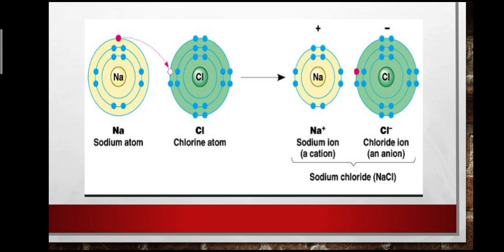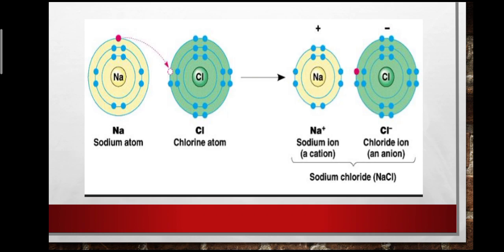Which is the easy process? Losing 1 is the easy process. Come to the chlorine case, atomic number 17, right? It has 7 electrons in the last shell. It may gain 1 electron or lose 7 electrons, but energetically gaining 1 is a very easy process.